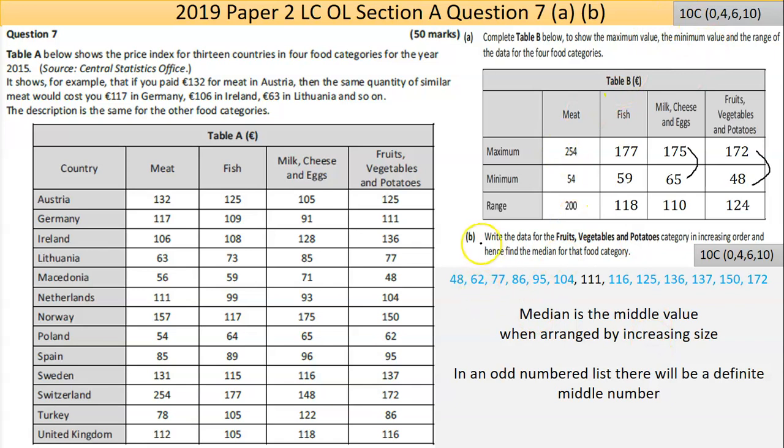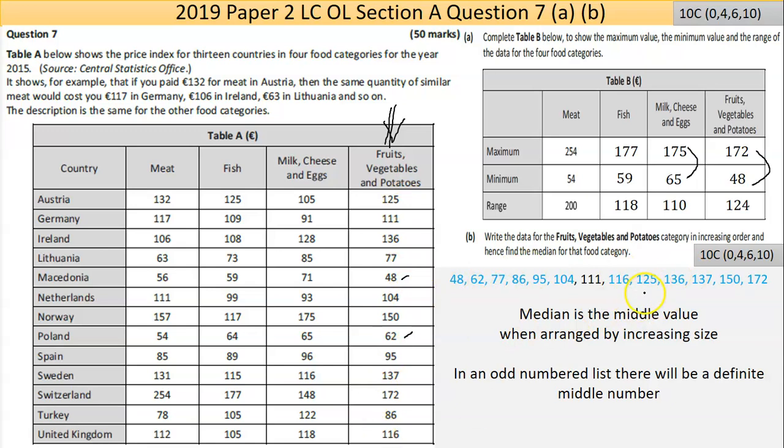That was Part A. Part B says write the data for the fruit, veg, and potatoes category in increasing order, and hence find the median. So it's this section here. Just basically be very careful. Once you go through, you can put a tick along each one. 48, then you're looking along going, 62 is next. So I have it done here. And by the end, you should have everything accounted for.